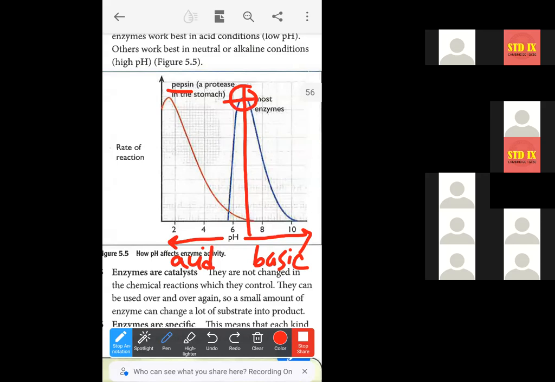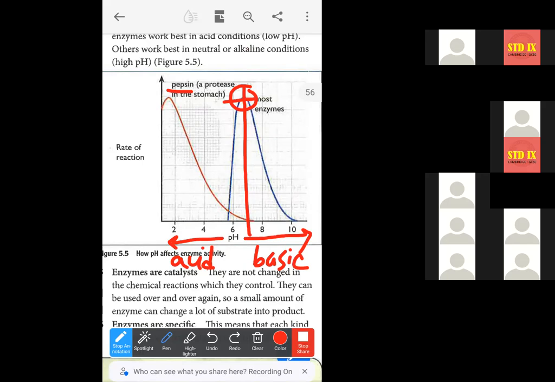The pepsin, that enzyme, has to survive in the stomach where there is a high concentration of HCl, that is hydrochloric acid. So that enzyme will have to survive in acidic conditions. So they have some adaptation. What is the adaptation? Their adaptation is their tolerance to the acid.